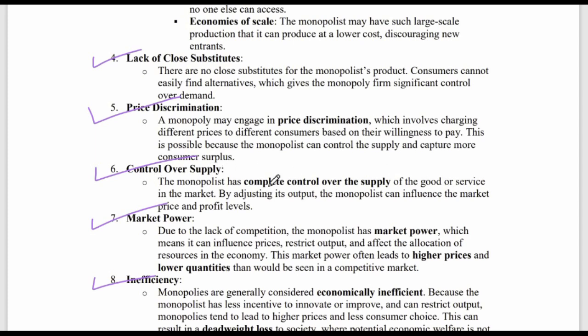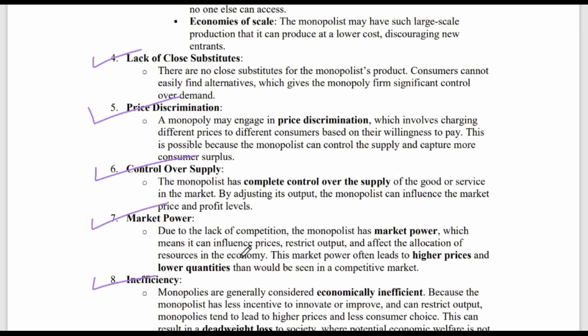Control over supply. The monopolist has complete control over the supply of the goods or service in the market. By adjusting its output, the monopolist can influence the market price and profit levels. Market power.